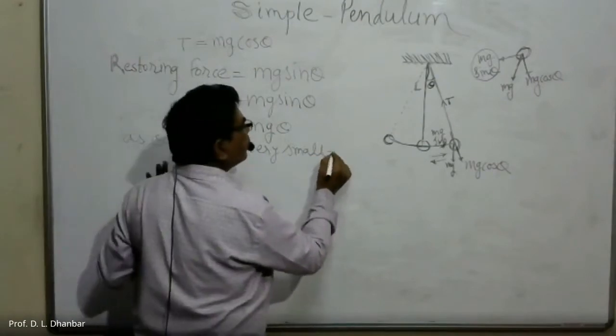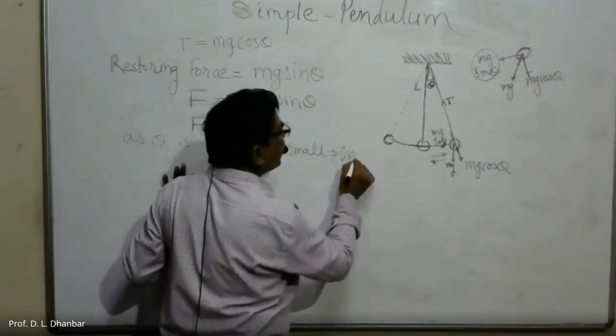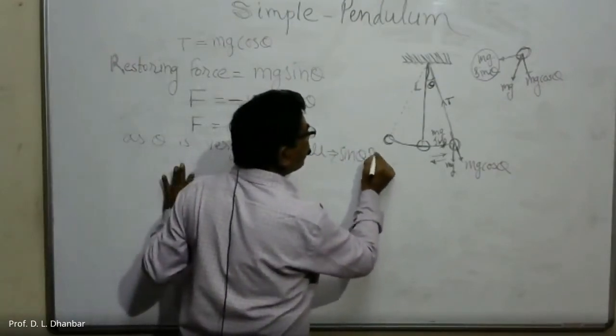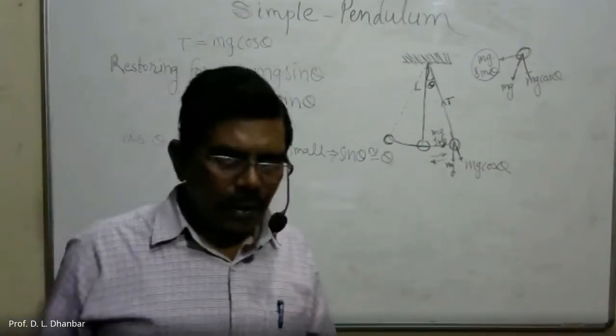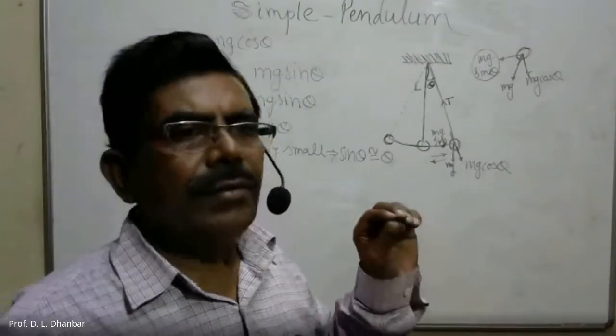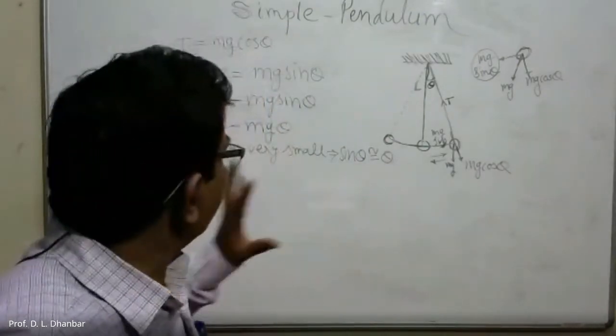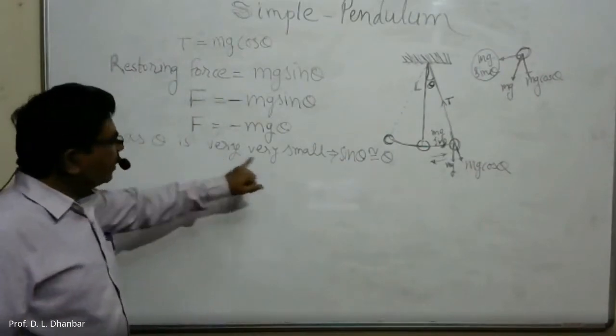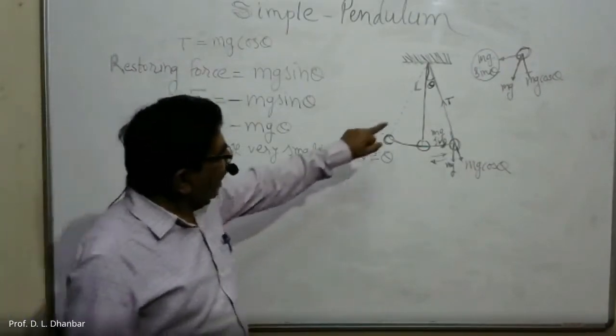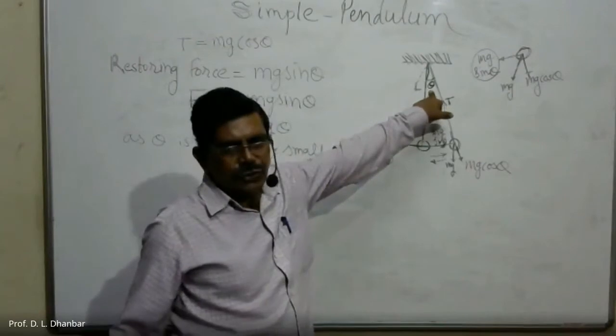In that case, this implies that sine theta is nearly equal to theta. So I will explain this condition. As theta is very, very small, it means this angular displacement should be very small.